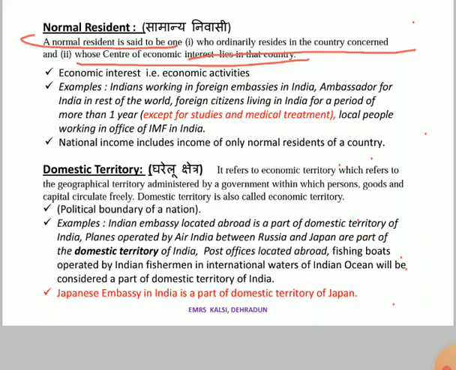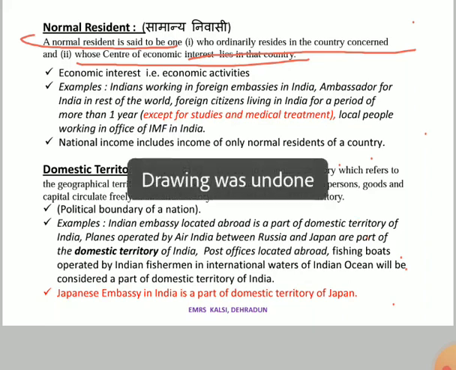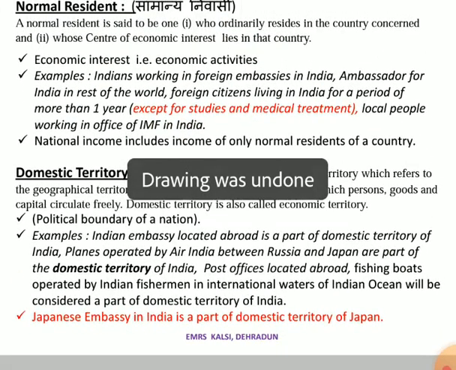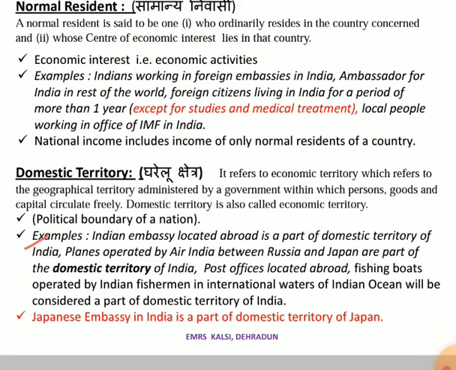For example, here we can see in this example: an Indian embassy located abroad is a part of the domestic territory of India. Planes operated by Air India between Russia and Japan.